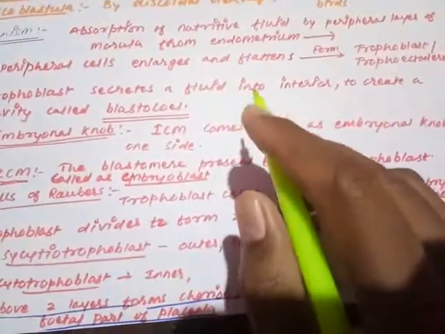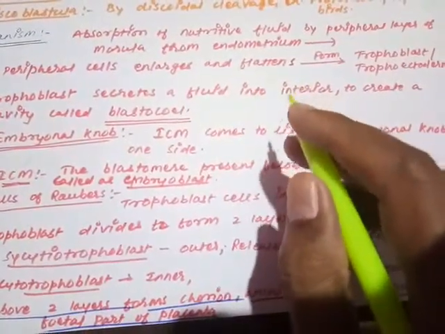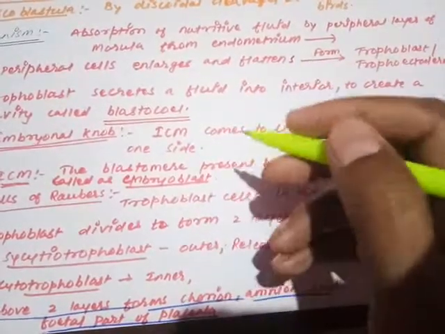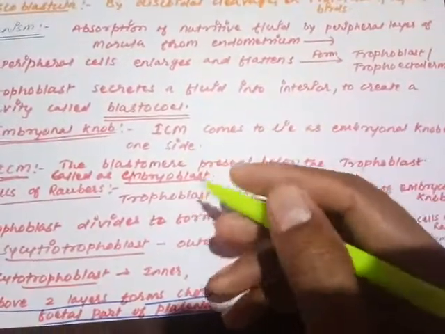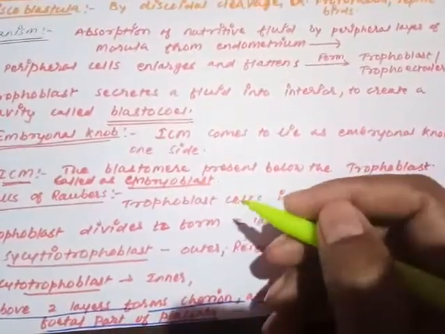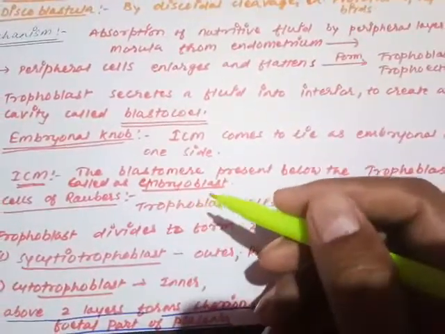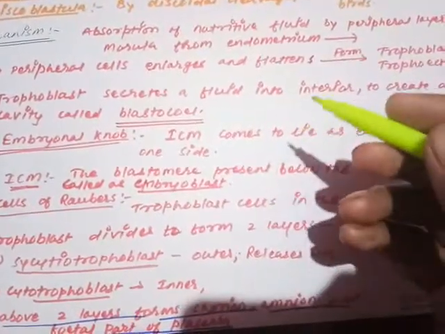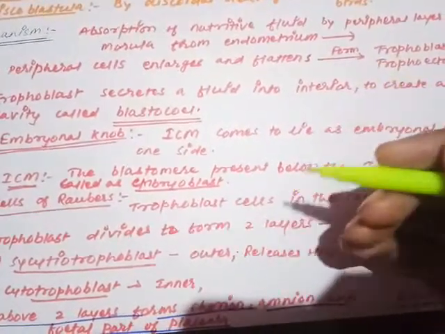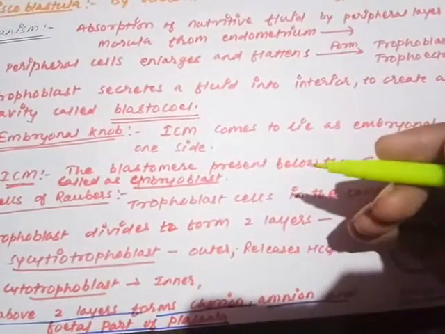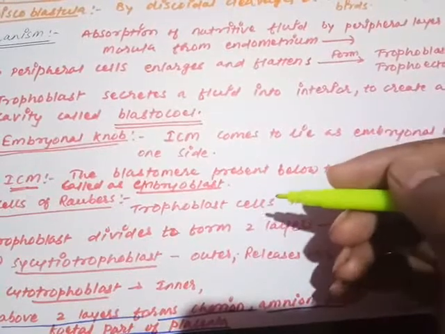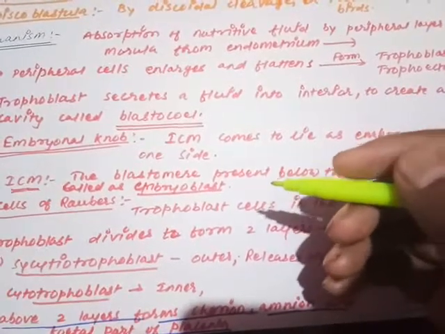The peripheral layer is not directly involved in the process of embryonic development, but the inner layer of cells has the responsibility to develop the complete embryo. That's why they are called embryoblast. Are you getting my point? The cells lying just below the trophoblast have the responsibility to develop the embryo, to form the embryo, and that's why they are called embryoblast, not trophoblast.